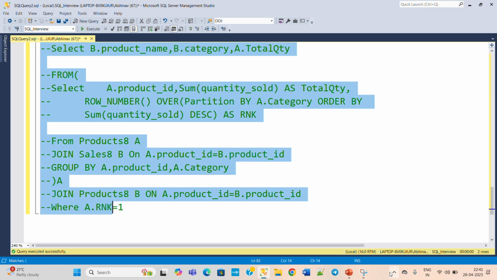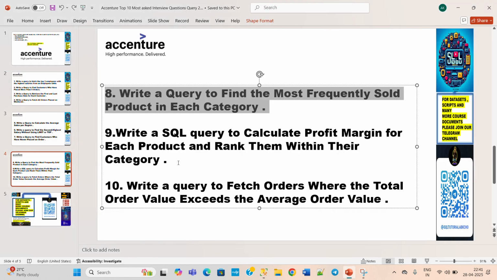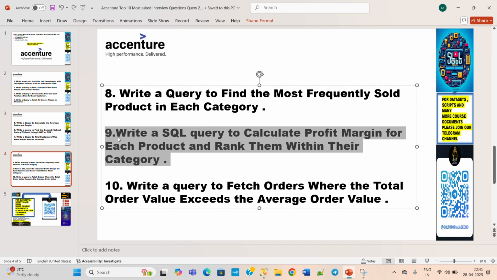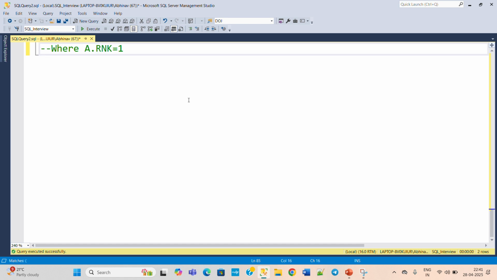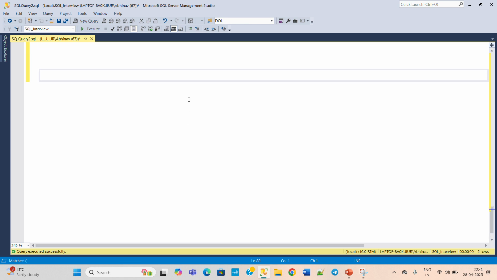So what is the next question we have? Next we have the ninth question. Write a SQL query to calculate profit margin for each product and rank them within their category. Okay. So first of all we will check the table, then we will understand this question better. Now check the table for question number 9.